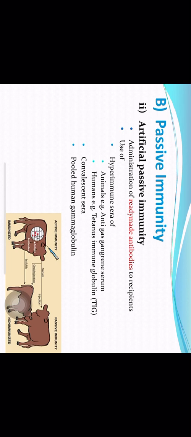So in such cases, for the initial 5 to 7 days when the immune system is not yet fully functional, ready-made antibodies are given to the patient, and these will protect the person for these several days. Once the immune system of the patient develops antibodies, that will also start fighting, but you need to save the patient's life, and so passive immunity is given immediately.